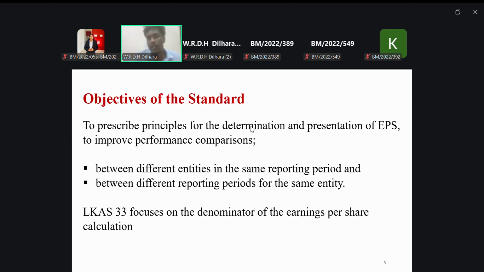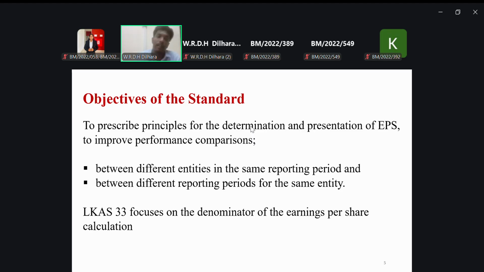Students, when we implement a standard, can we calculate EPS without a standard? We can. But without a standard, can we make this comparison? Think about it: when one company calculates earning per share, normally we use net profit or loss attributable to the ordinary shareholders. Someone could instead use the gross profit, divide it, and get an answer. One company follows some method, the other company follows another method. So can we do the comparison between those two? Never. So that is why the standard comes in.